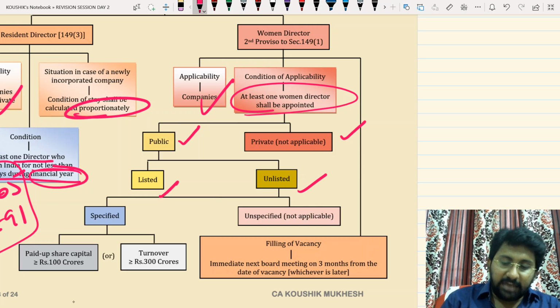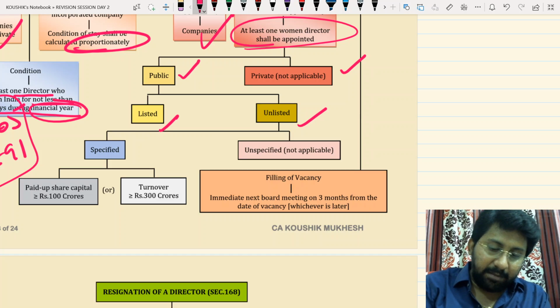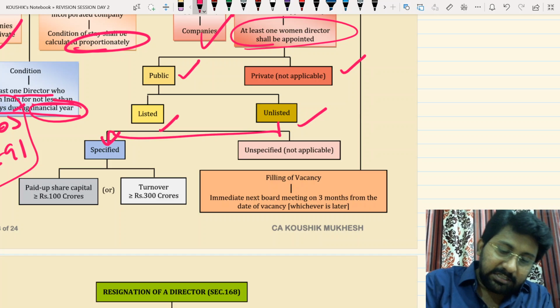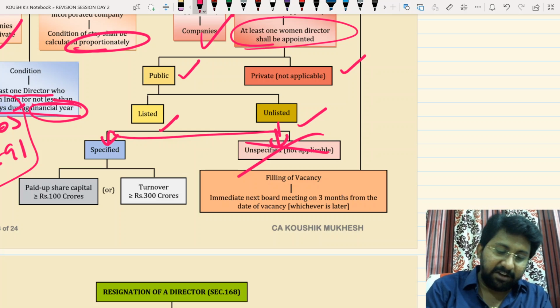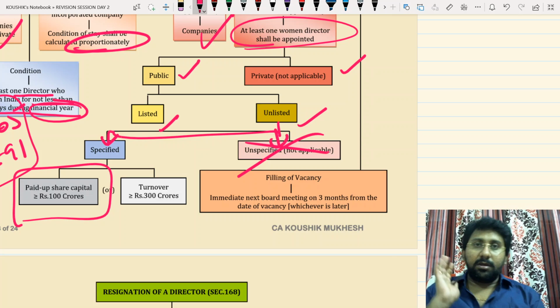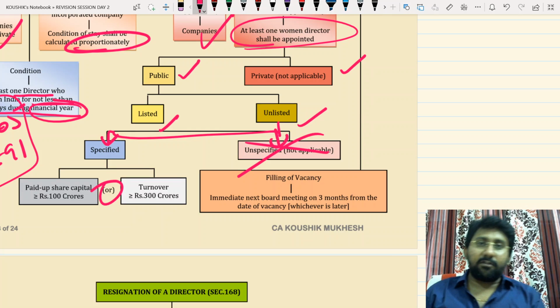Unlisted unspecified, again not applicable. So listed applicable, and unlisted has specified and unspecified branches. Unspecified not applicable. Specified means paid up share capital of not less than 100 crores and or turnover of rupees 300 crores minimum. They have to appoint a women director.